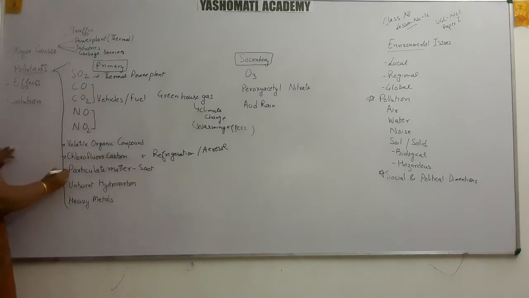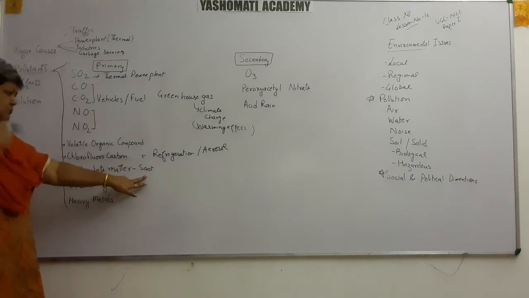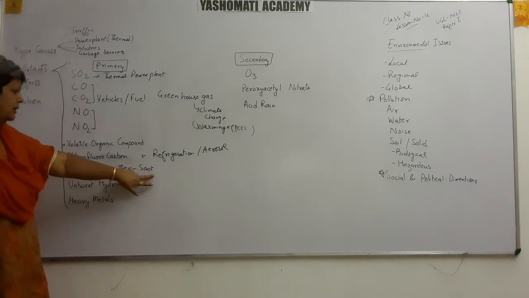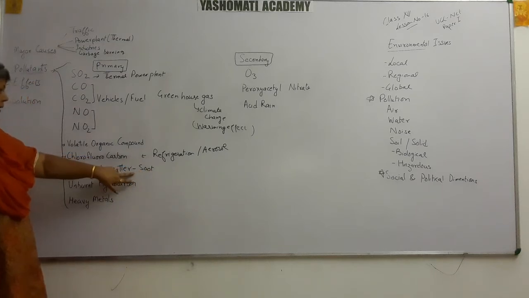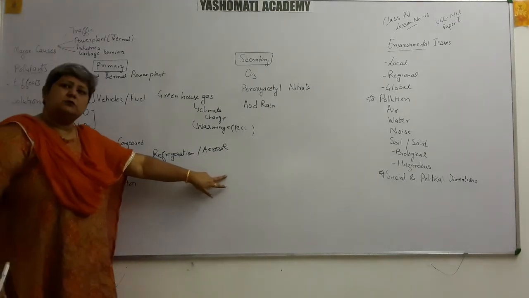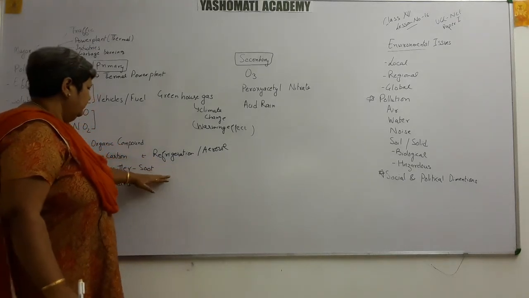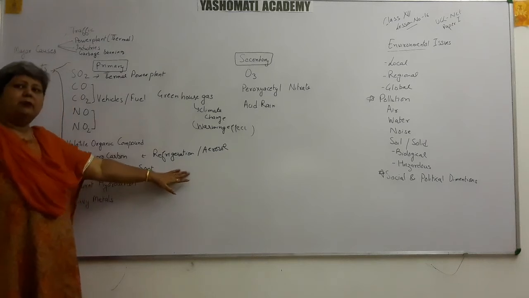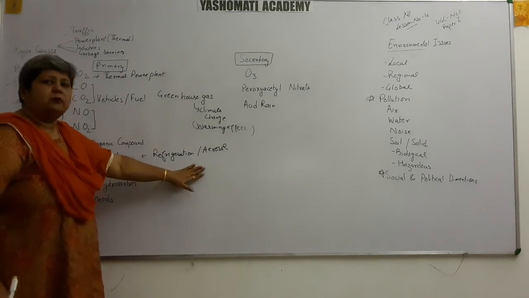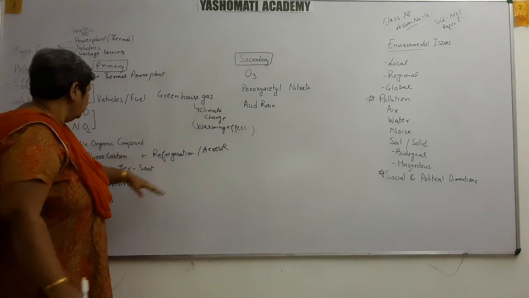Next is particulate matter, which is present in the form of soot, that is, small particles of unburnt carbon. If the soot particles are very small, they will keep floating in the air and will be converted into smoke, and the smoke may also get converted into smog. We will study the formation of smog also.